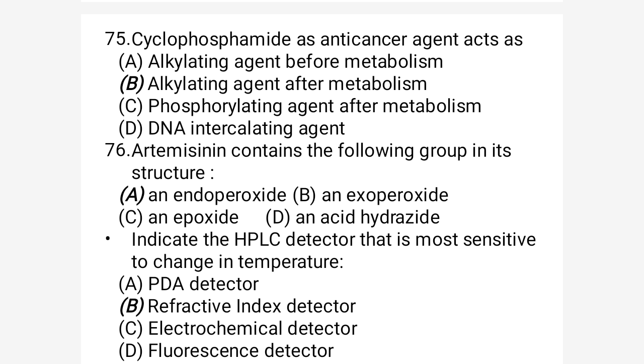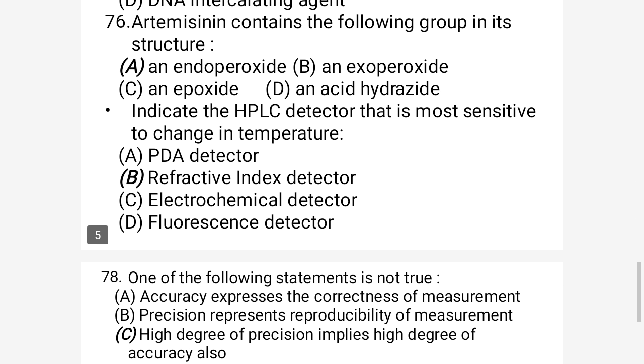So the correct option for question 75 is B. Cyclophosphamide is an alkylating agent used as an anti-cancer drug after metabolism. So the correct option would be the B. After metabolism, it will release the CH2 group, meaning ethylene groups, and the ethylene group acts as an alkylating agent. Only this takes place after the metabolism. So question number 76.